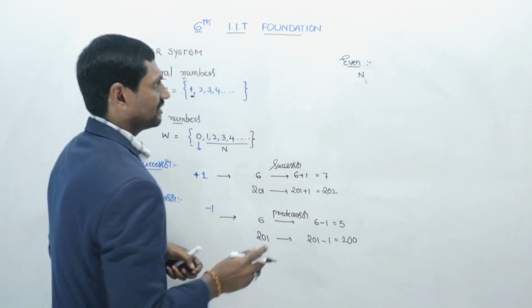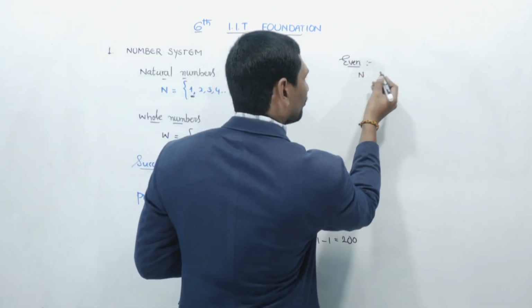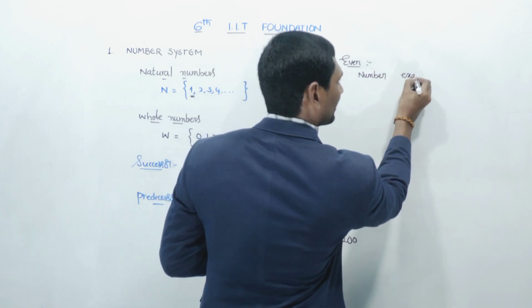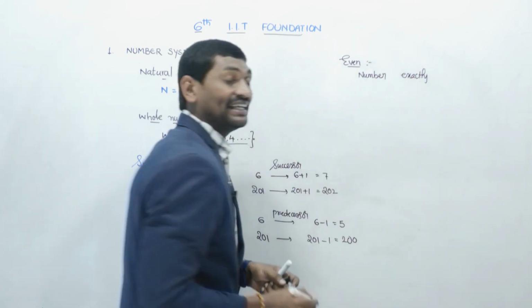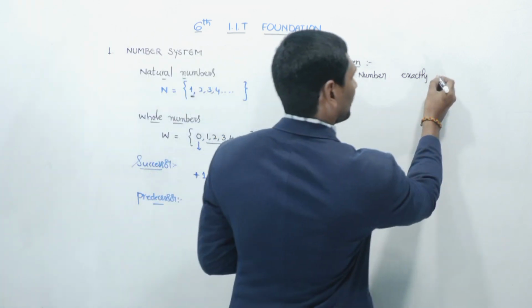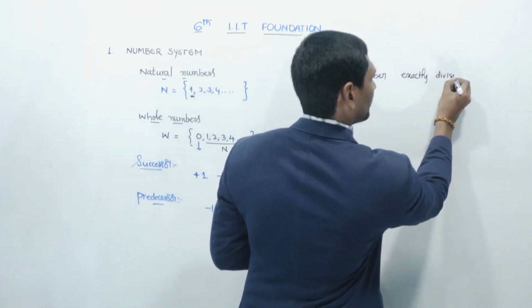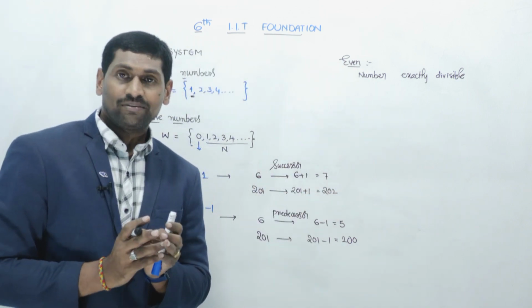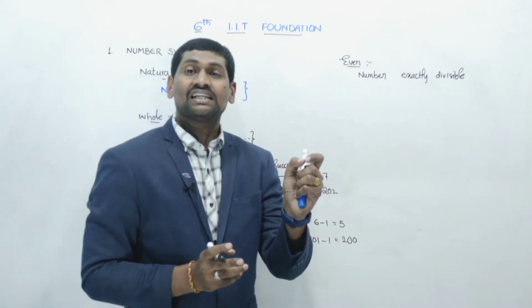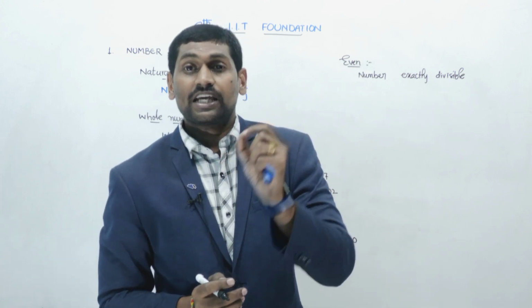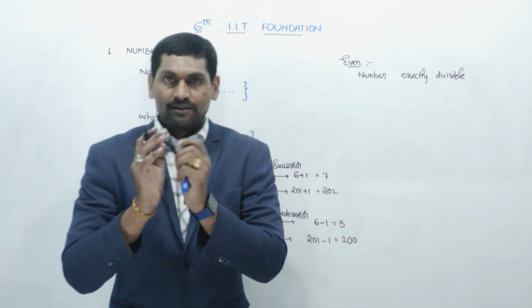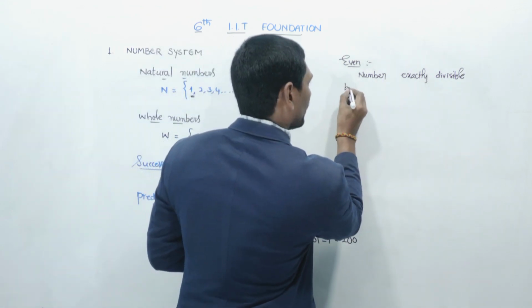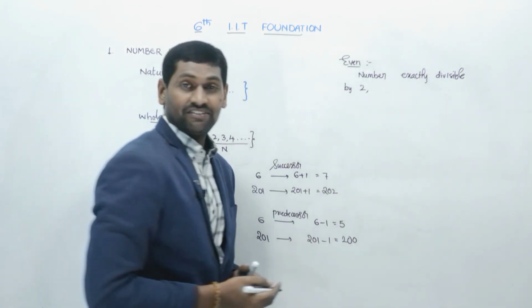What is the meaning of exactly divisible? Exactly divisible means without leaving any remainder. If a number is divisible by 2 without leaving any remainder, such numbers are called even numbers.